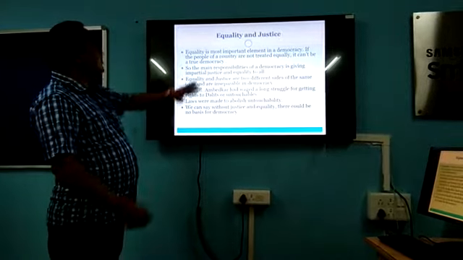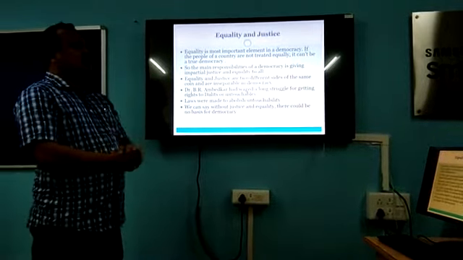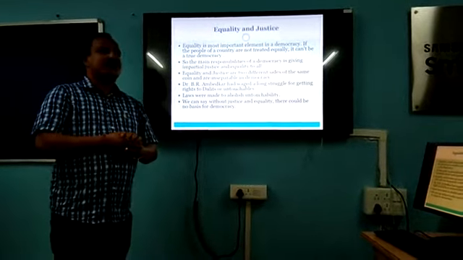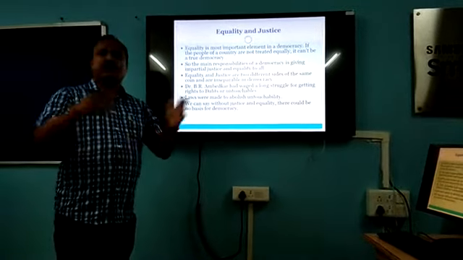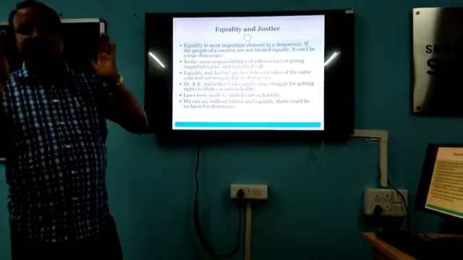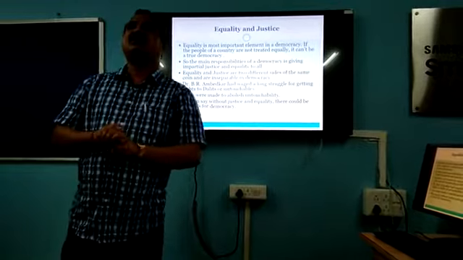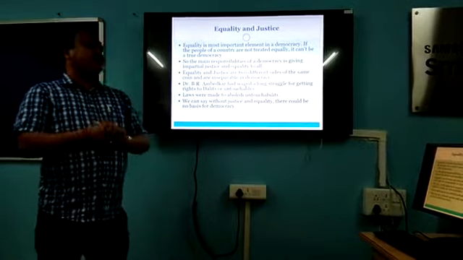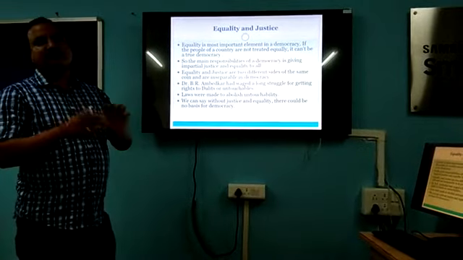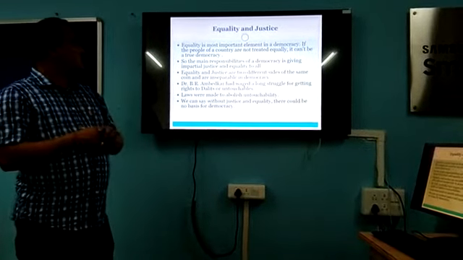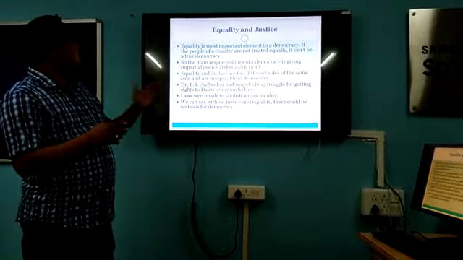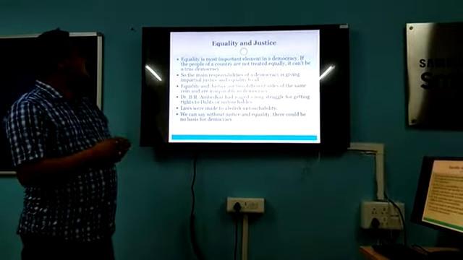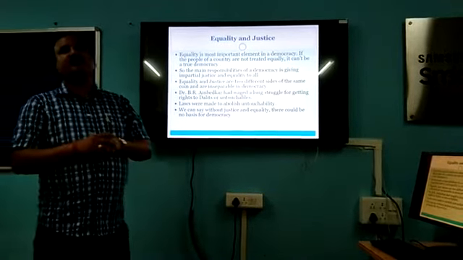As we know, equality is one of the most important key elements of a democracy. If the people of a country are not treated equally, we cannot have a democracy. In a democratic country, equality is very important. Everyone should be equal. The main responsibility of democracy is giving impartial justice and equality to all. Equality and justice are called the two sides of the same coin, and they are inseparable from each other.